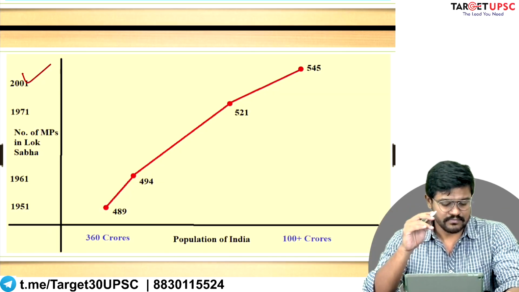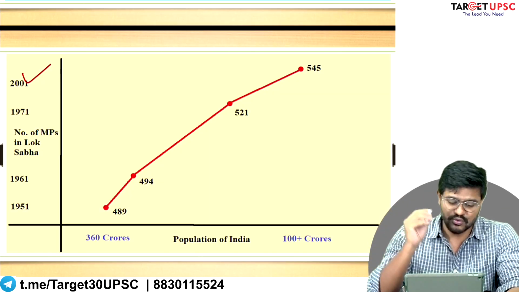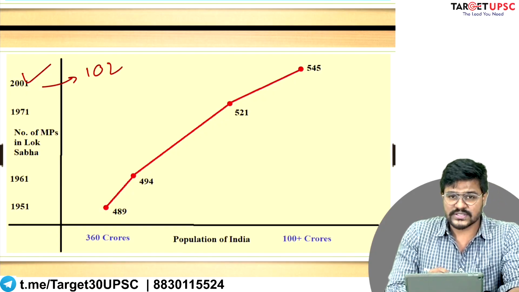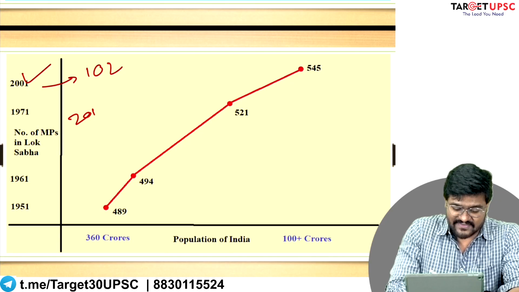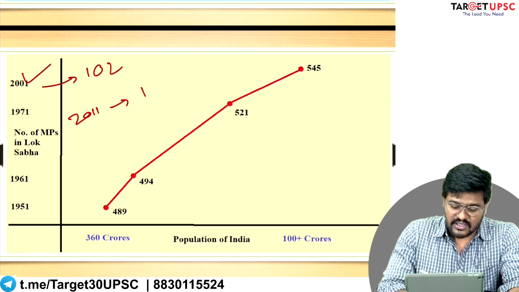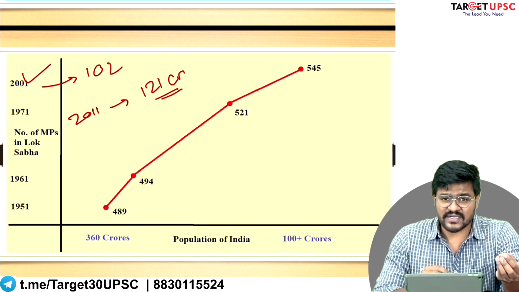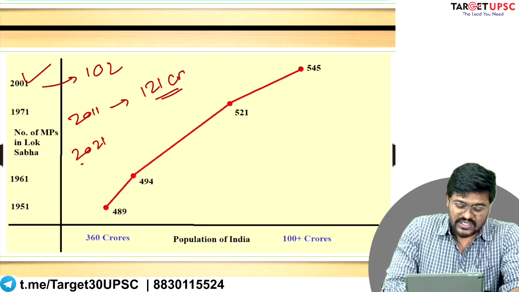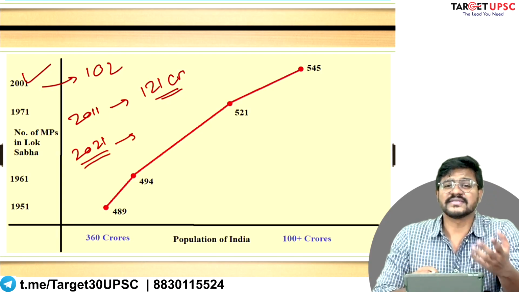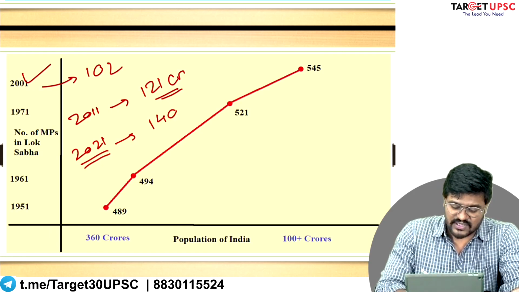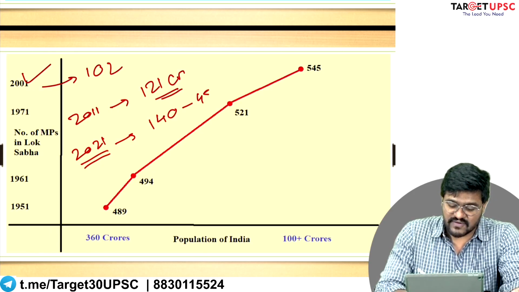The population of India has increased even more than it was in 2001. If I'm not wrong, in the year 2001 the population was around 102 crores. The 2011 census tells us that the population in 2011 was 121 crores. We don't have the exact figures, but once the 2021 census is complete, it is roughly estimated that the population of India would be between 140 to 145 crores.